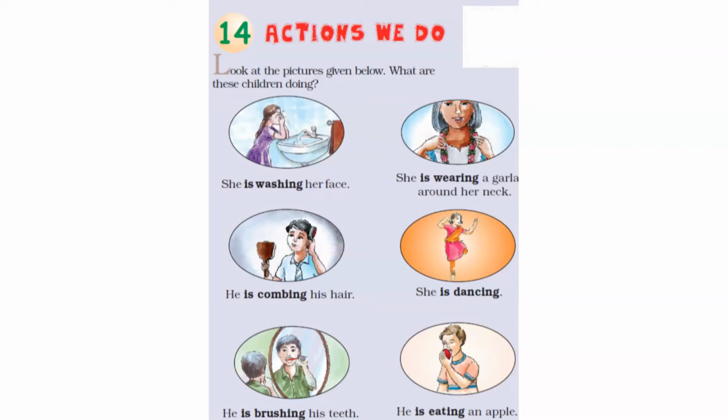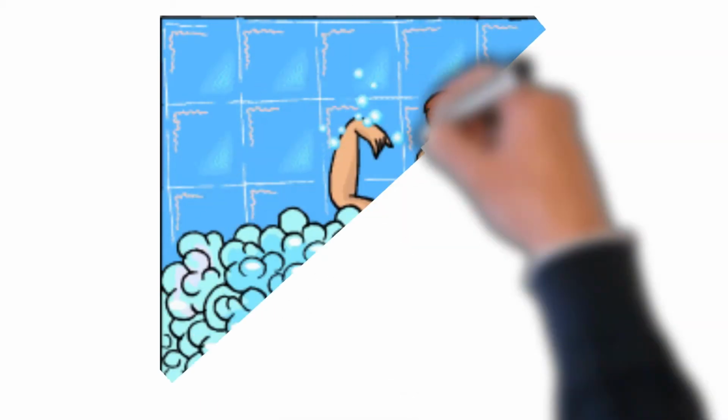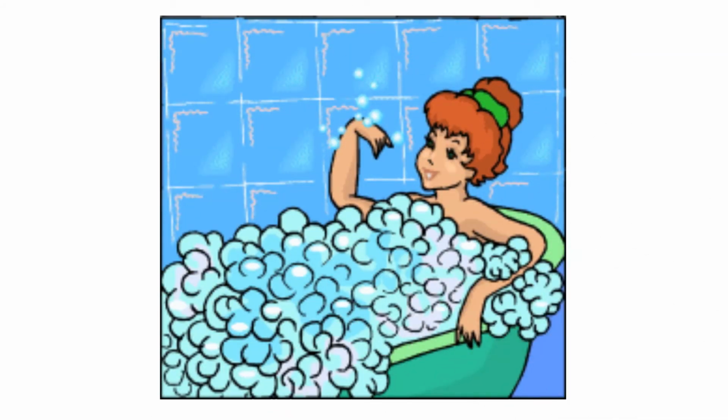Actions we do. Look at the pictures given below. What are these children doing? She is washing her face. There is a girl and she is washing her face using her hands. We wash our face using our hands. Washing means cleaning. Clean karna.